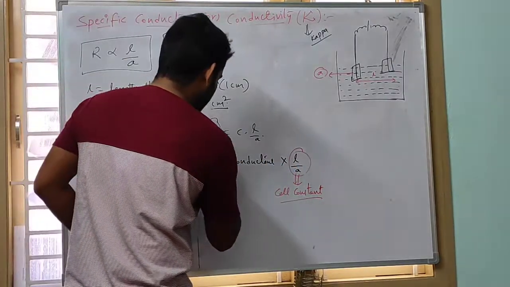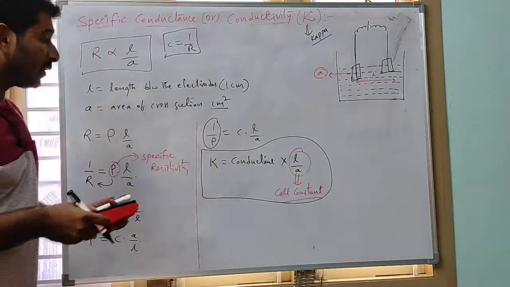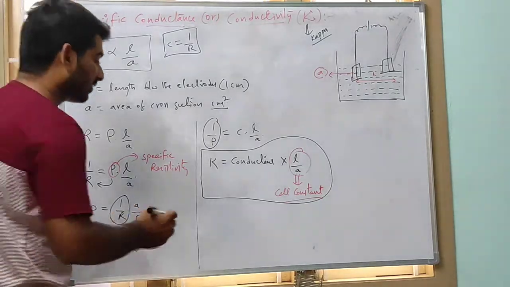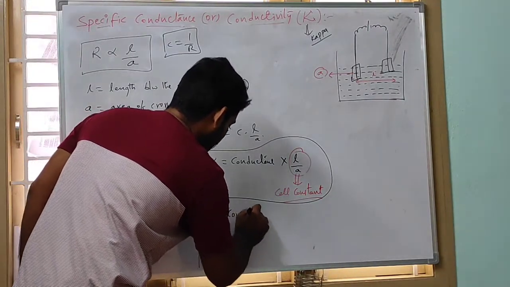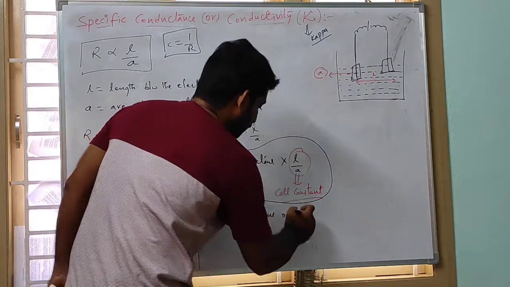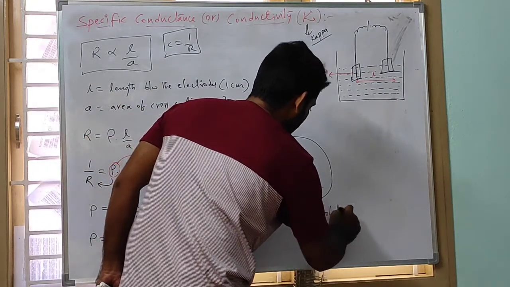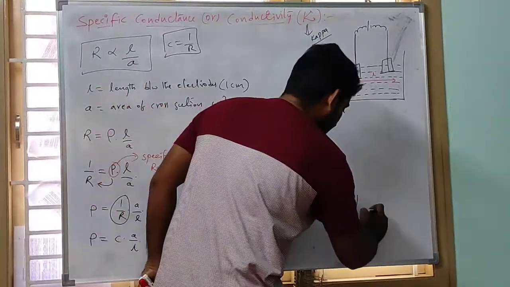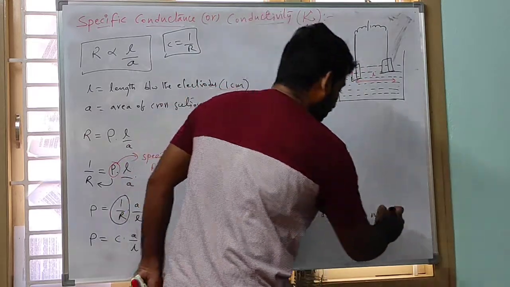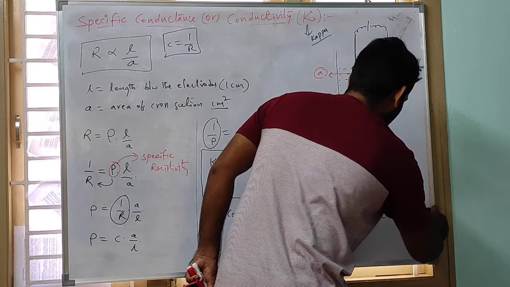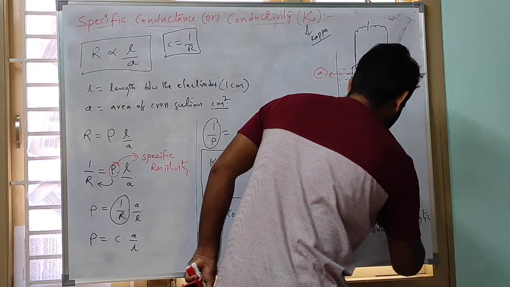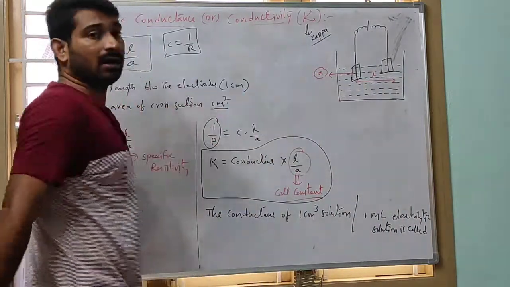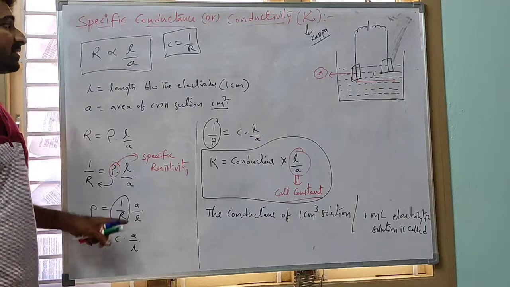This relation is very, very important. How can we define specific conductance or conductivity? The conductance of 1 centimeter cube of electrolytic solution, or 1 milliliter of electrolytic solution, is called specific conductance or conductivity. This is about the specific conductance or conductivity.